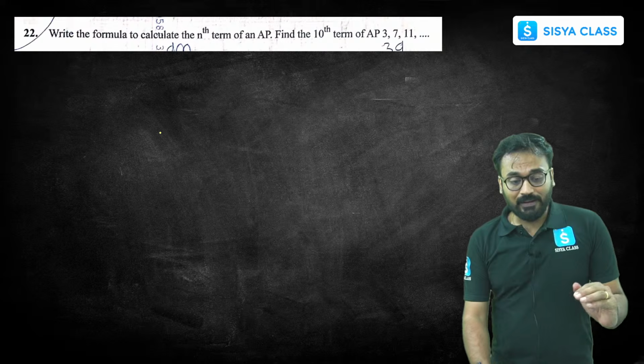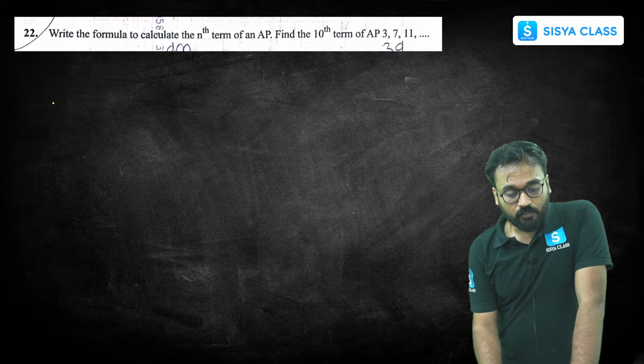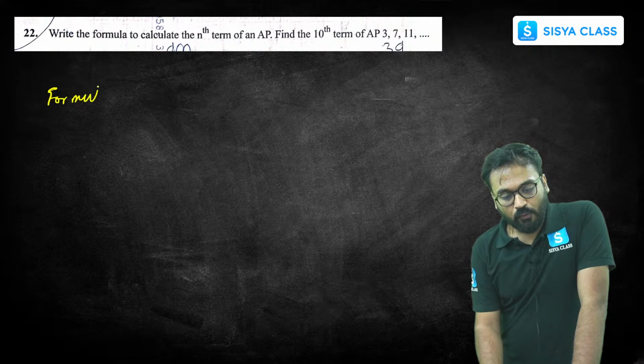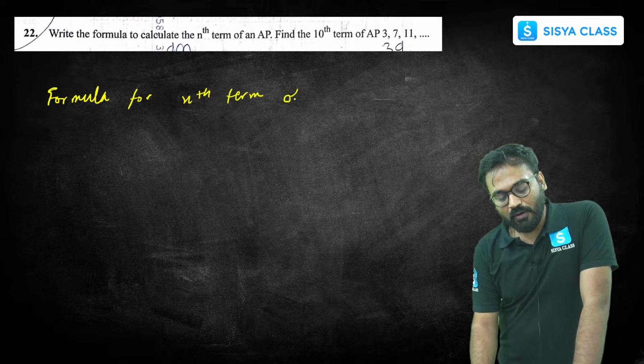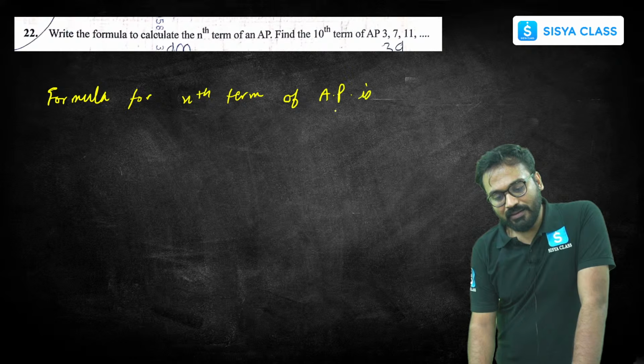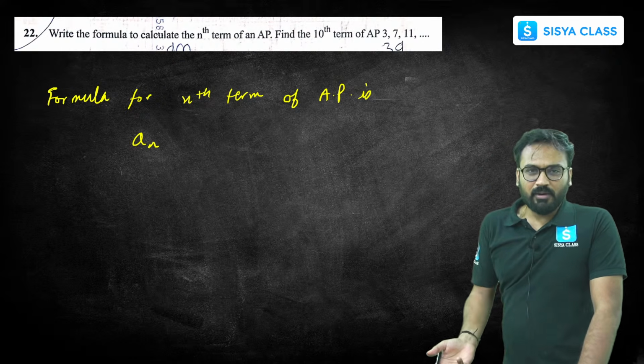So first of all, let's write the formula for nth term. We know the formula for nth term of AP is an or tn, whichever way you want to write.